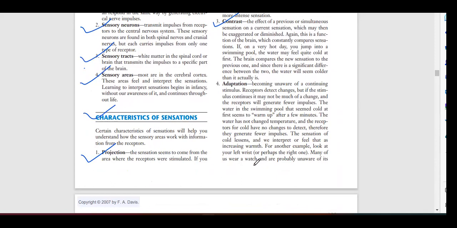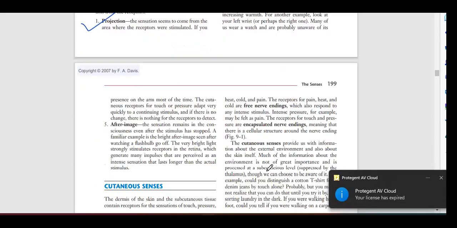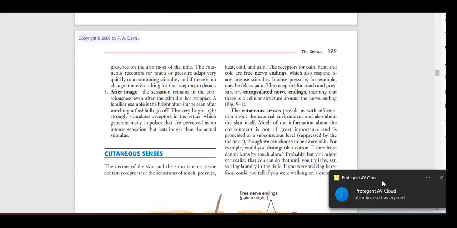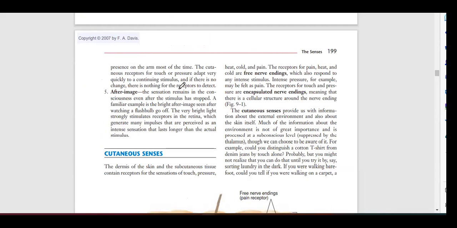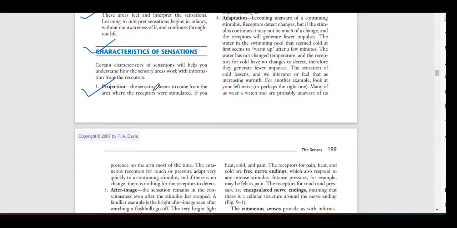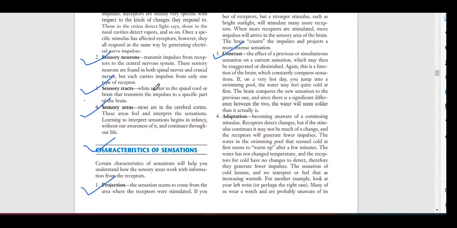For example, look at your left wrist. Many of us wear a watch and are probably unaware of its presence on the arm most of the time. The cutaneous receptors for touch or pressure adapt very quickly to continuing stimuli, and if there is no change, there is nothing for the receptor to detect. So this means adaptation.